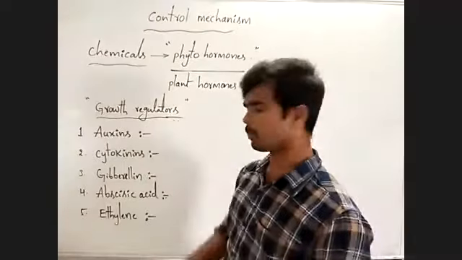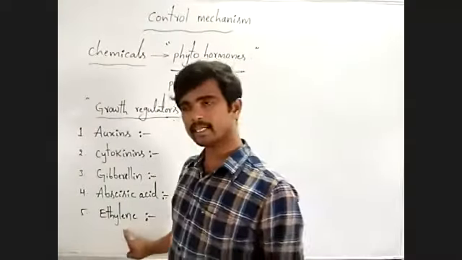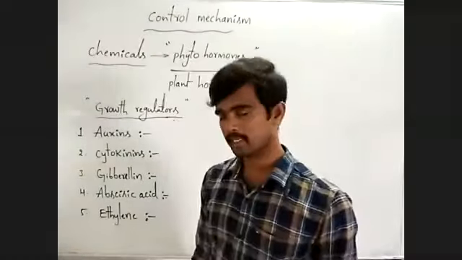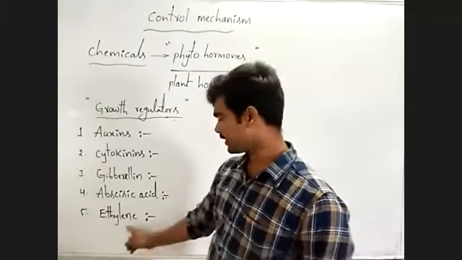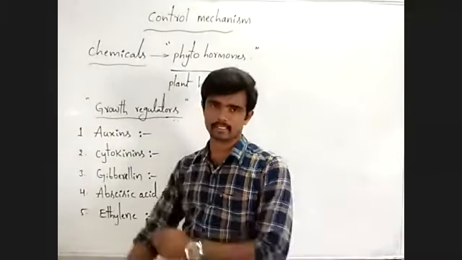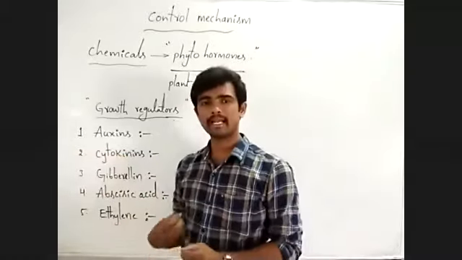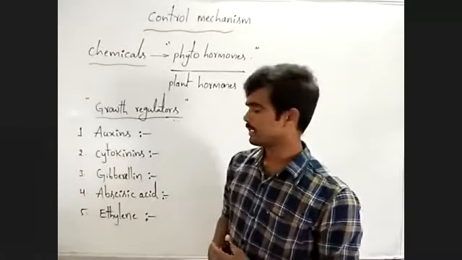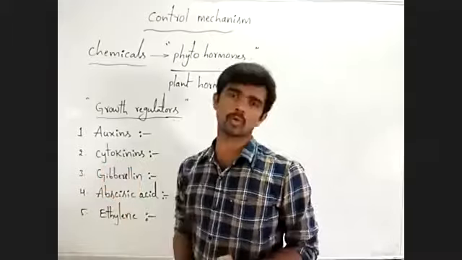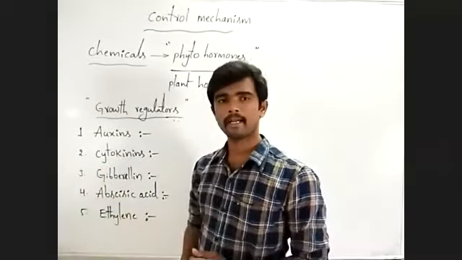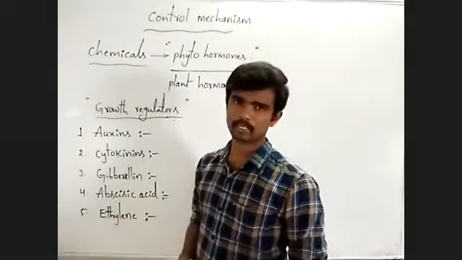These three are promoters. This is the intermediate hormone. It has some negative effect on the growth, some positive effect on the growth. That is why this is the intermediary one.